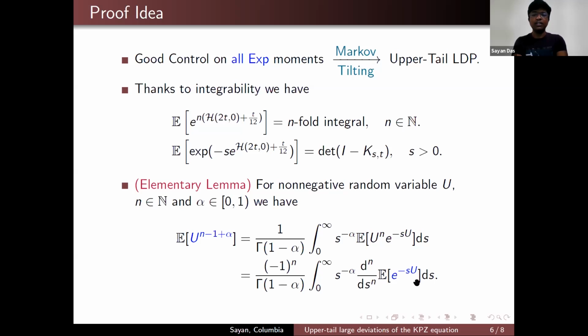Note that we have a Laplace transform of u. If you take the derivative, hit it with s to the power minus alpha and integrate it out, and then normalize it appropriately, you will get an idea about the fractional moments. So using this elementary lemma and this Fredholm determinant formula, we were able to deduce a formula for the fractional moments. This will give you a good control of the fractional moments.